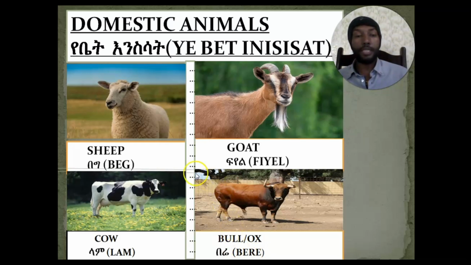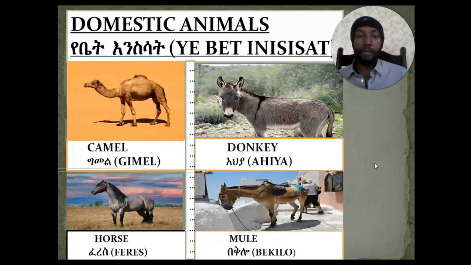So members of domestic animals are what? Sheep, and sheep in Amharic is called bag. Goat, and goat in Amharic is called ፍየል. Cow, and cow in Amharic is called lamb. Bull or ox, and bull or ox in Amharic is called በሬ. Let us see other members of domestic animals.